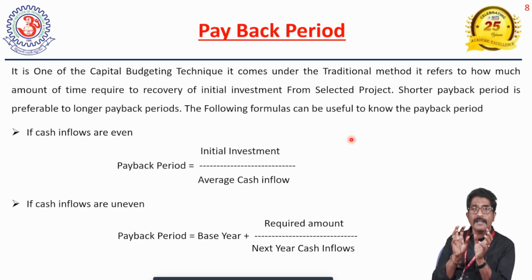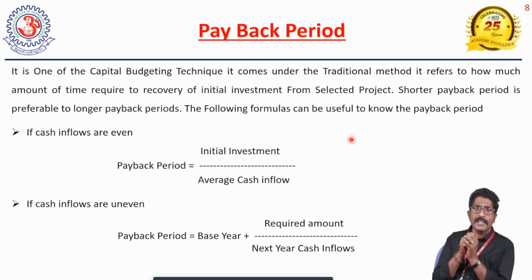So how are we going to measure the payback period? There are two situations in which we can measure it: when the estimated cash flows of the project are even, or when they are uneven. If the cash flows are even, the payback period is calculated as initial investment divided by average cash inflows. That formula is useful to measure the payback period if the cash flows are even.